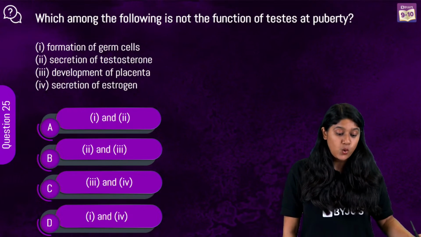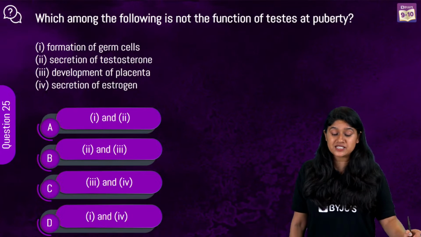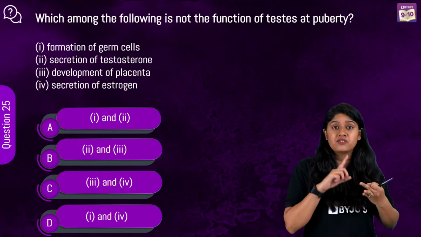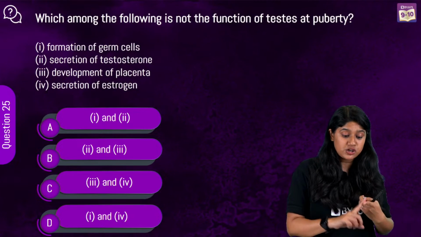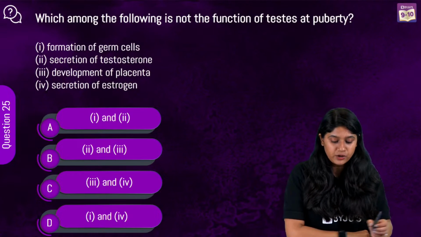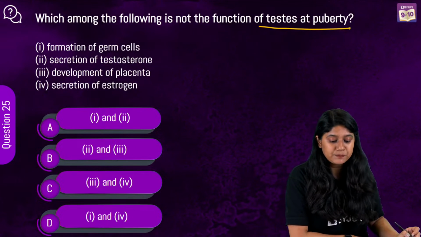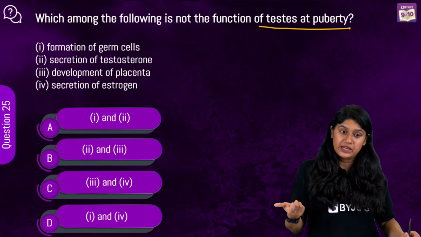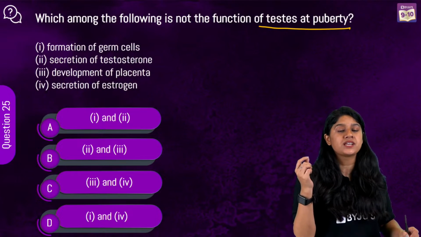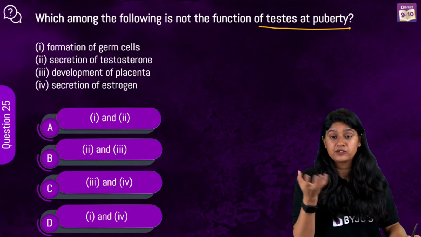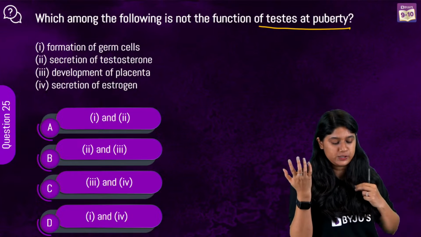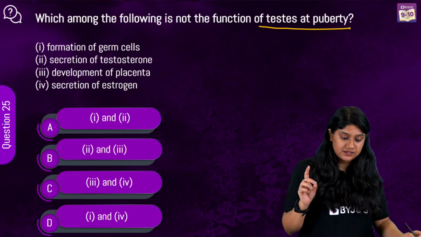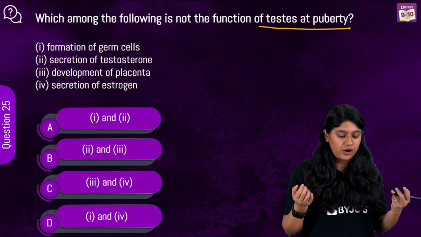Which among the following is not a function of the testis at puberty? Formation of germ cells, secretion of testosterone, development of the placenta, and secretion of estrogen. Focus on the testis at puberty. We know that testes are present in the male reproductive system, so we have to pick the options that are related to male reproductive organs. Which among these is not a function of the testis? Very easy, we can easily find out.